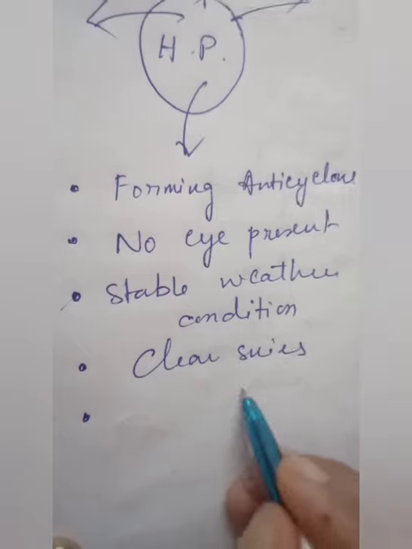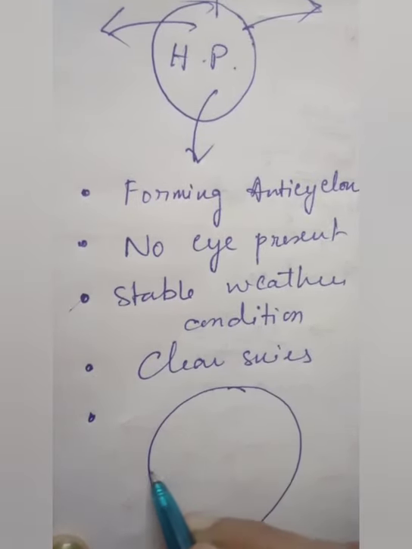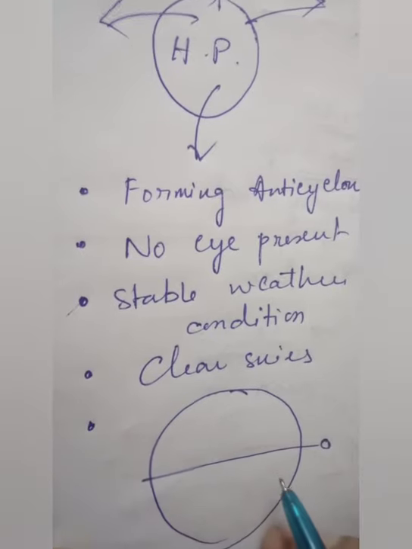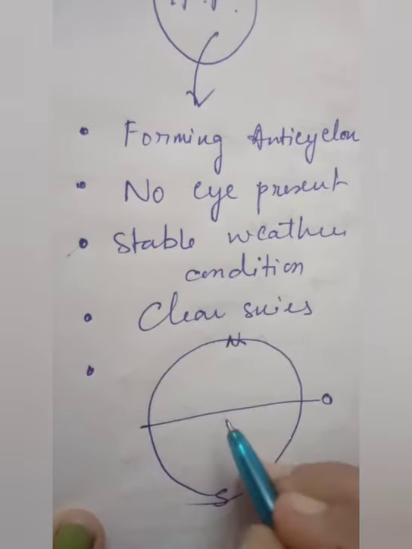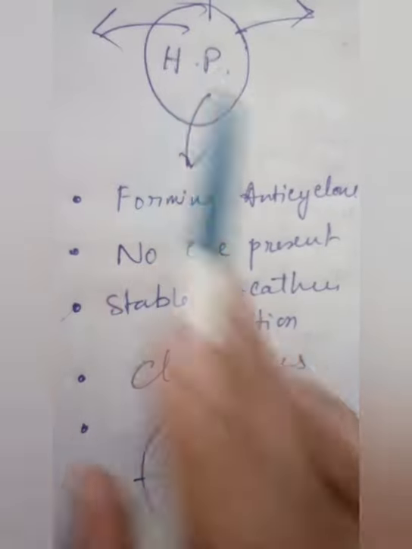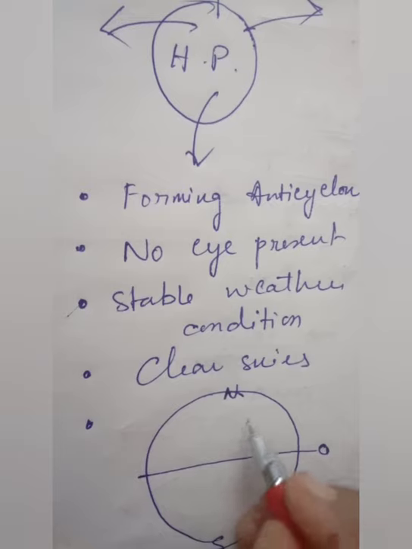Next, one more thing we have to understand is the direction. If this is the globe, the earth, this is the equator, which divides the earth into two equal halves, the northern and southern hemispheres. The anticyclone blows in the clockwise direction in the northern hemisphere.